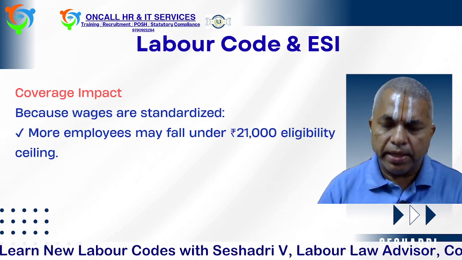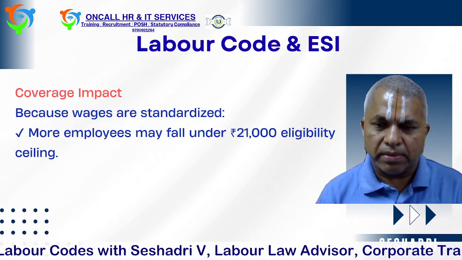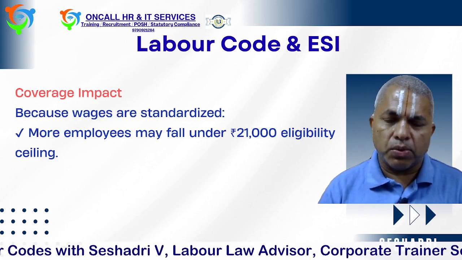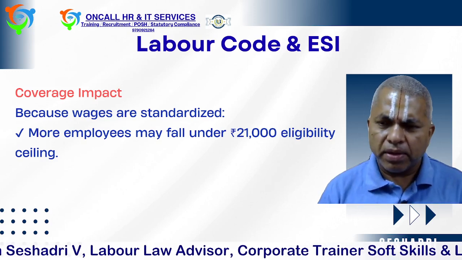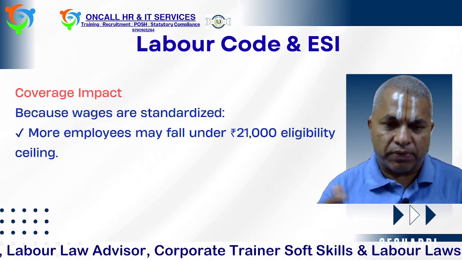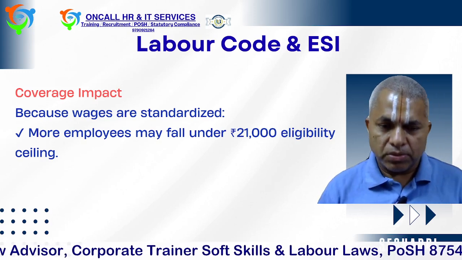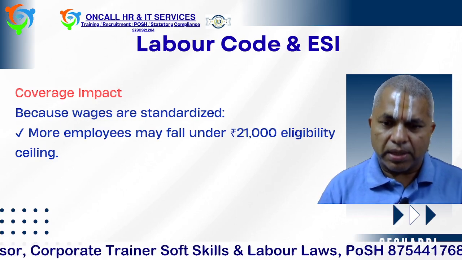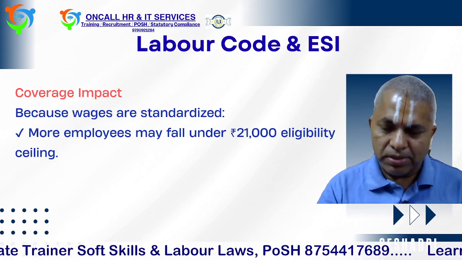That means if an employee's gross earlier was 30,000, now as per the new code you will be fixing basic plus DA at around 18,000. When it is fixed at 18,000, it is below the 21,000 statutory ceiling of ESI, so they will come back into ESI. Hence the question is whether we have to cover them or not, whether we have to follow the new code or not.